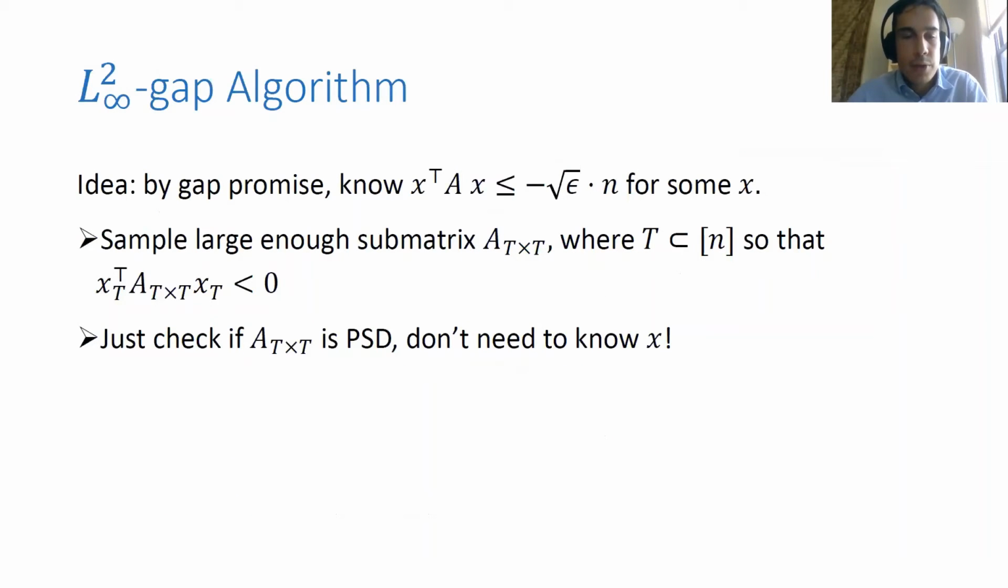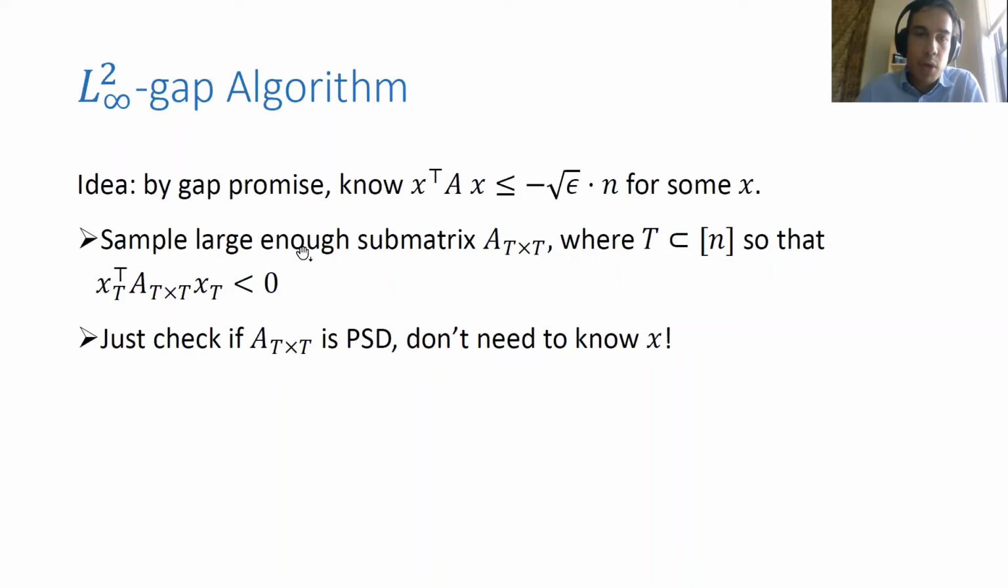Now I want to jump in and give a flavor of the algorithms and lower bounds in this work. I'll start with the first algorithm, which is a precursor to the other ones. This is the L infinity gap algorithm. The underlying idea behind this algorithm is that because we know there's one large negative eigenvalue, with eigenvector x, there's some x where the quadratic form is very negative. If you have an epsilon gap, the quadratic form is less than negative root epsilon n for some vector x. So the idea is to push forward this single vector down to a submatrix and show that this direction still has negative quadratic form.